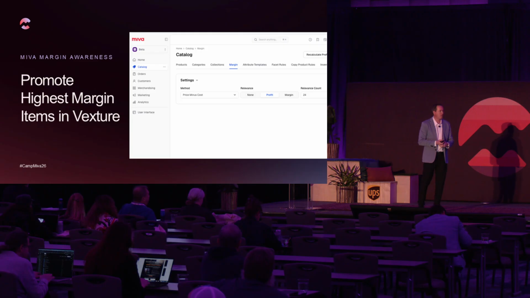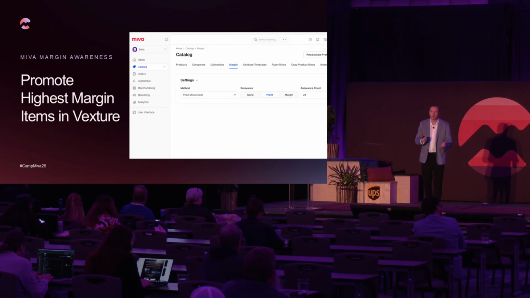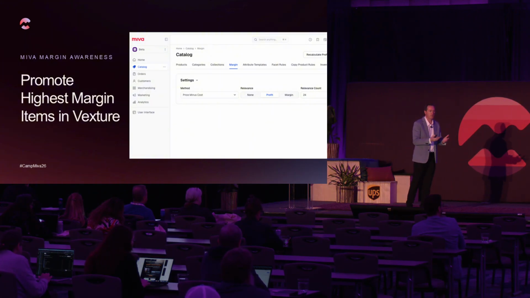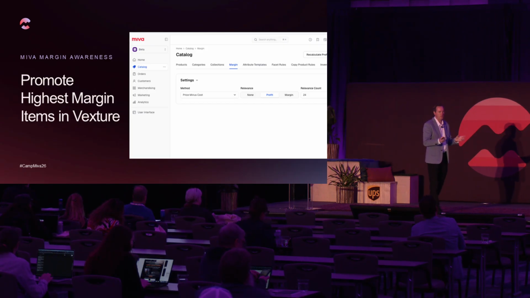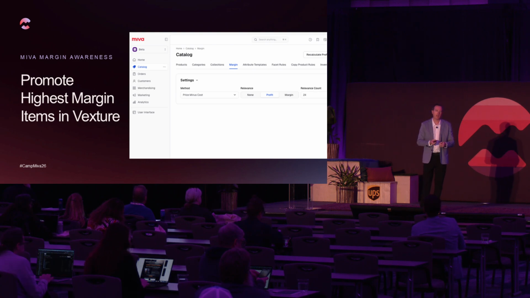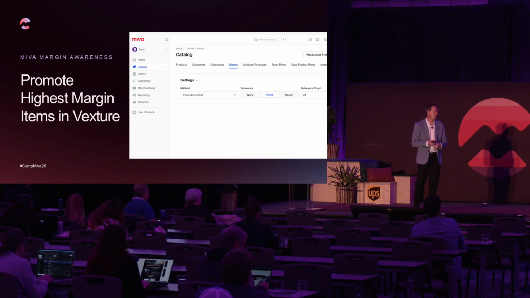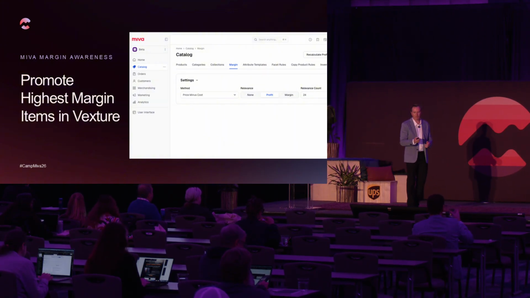And then what we're doing is the relevant sort. The relevant sort is the default sort of the products that show up after you do a search. None means it's going to be the default sort, or you can have it sort by profit or sort by margin. This feature is only going to be good if you get the data into Miva. It overwrites the default sort, so you can have profit or margin be the sort you want, and then the number of products you want returned. The settings are simple, but it's all dependent on you having the right data within Miva.